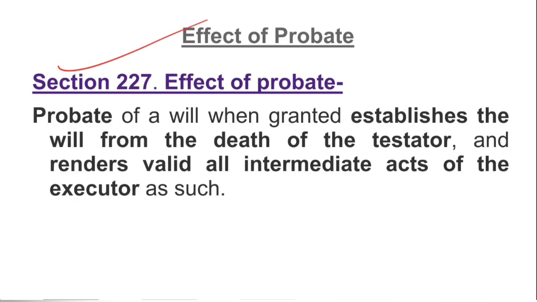Now, what is the effect of a probate? So, probate of a will, when granted, establishes the will from the death of the testator and renders valid all intermediate acts of the executor as such. So, the will becomes a valid will. It is proved, and all acts of the executors are considered valid, as the executor is considered as the representative of the testator.